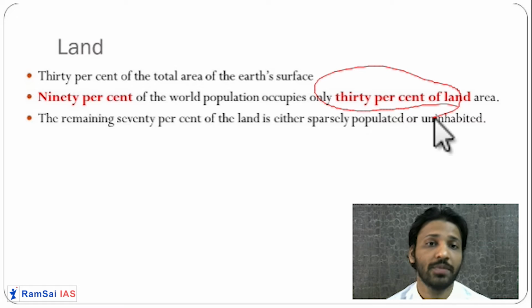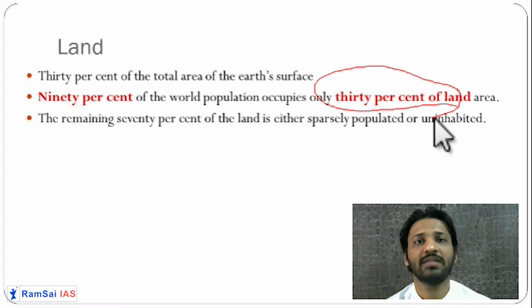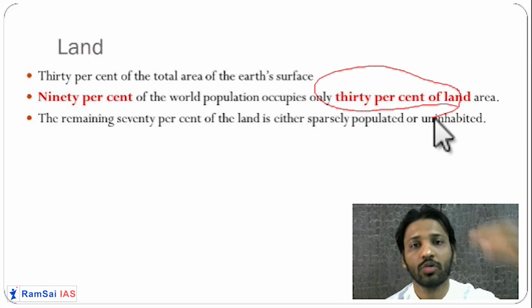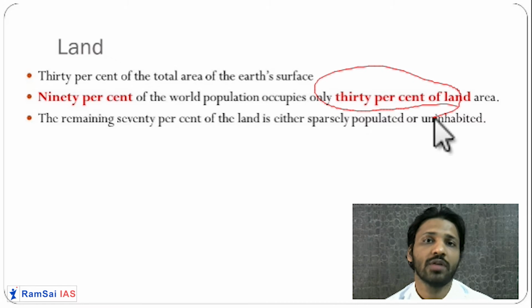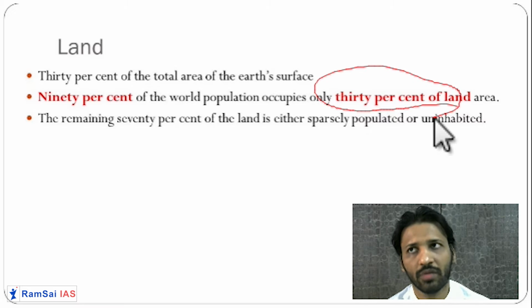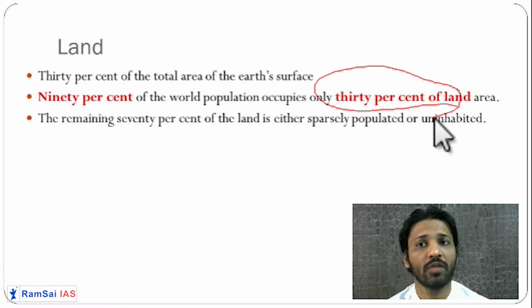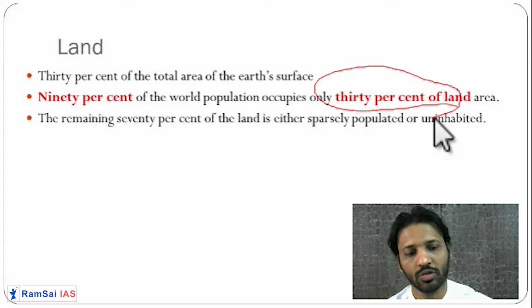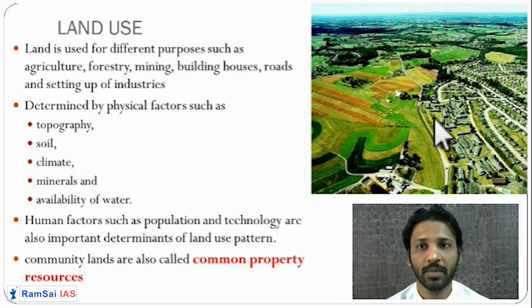Day by day, because of urbanization, more and more people are occupying less and less land. Because of that, this chapter is of some importance. These facts you can use for writing answers in GS1 and GS3 of your mains examination. So 90% of the people are occupying 30% of the land. You should remember the 90-30 ratio.